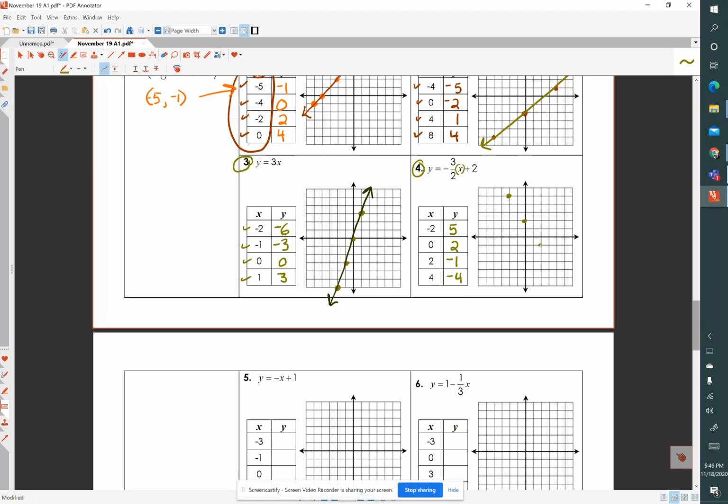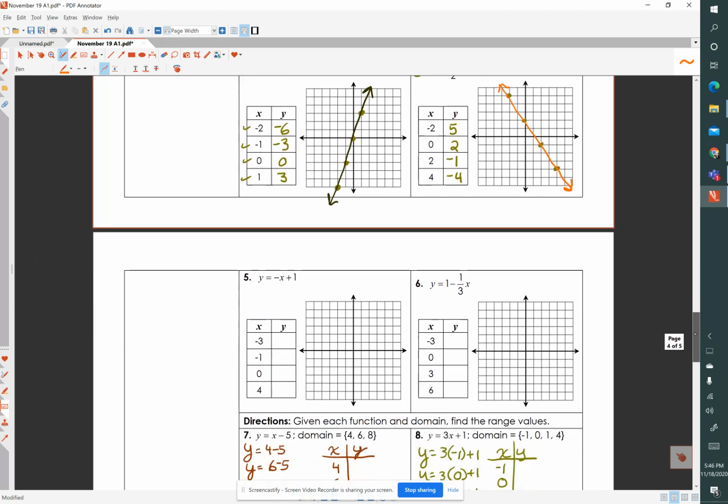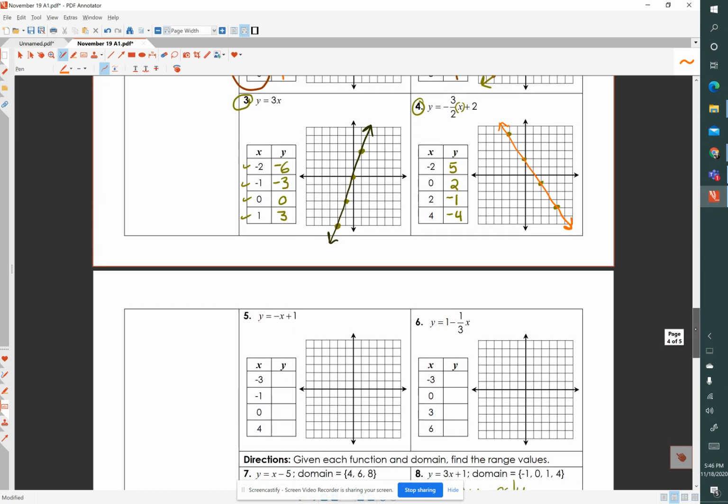2, -1, and 4, -4. 1, 2, 3, 4, 1, 2, 3, 4. And let me connect that with as smooth a line as I possibly can, putting arrows at each end. And that, my friends, is the graph of y equals -3/2 x plus 2. Let's do 2 more.